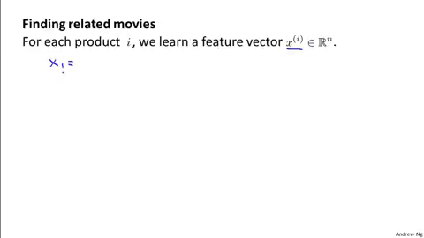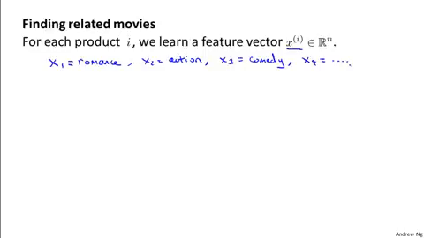What are the important aspects that cause some users to like certain movies and cause some users to like different sets of movies. And so maybe you end up learning a feature where x1 equals romance, x2 equals action, similar to an earlier video, and maybe you learn a different feature x3, which is the degree to which this is a comedy, and some feature x4, which is some other thing. And you have n features altogether, and after you've learned features, it's actually often pretty difficult to go into the learned features and come up with a human understandable interpretation of what these features really are.